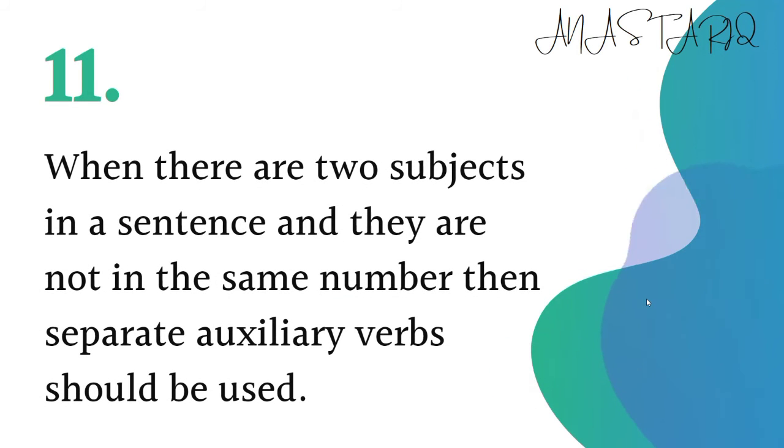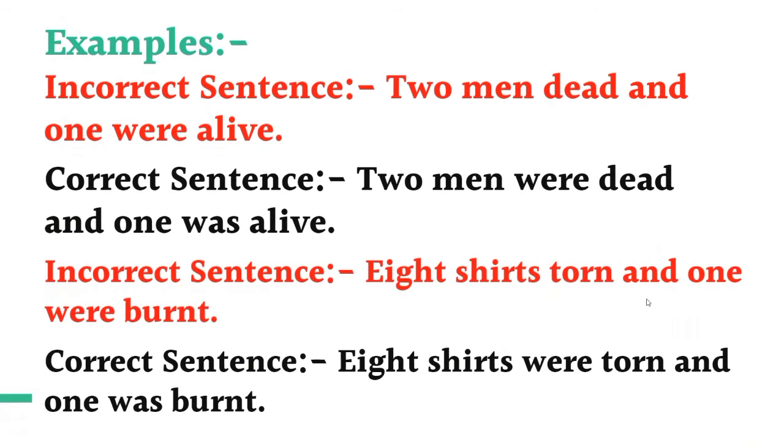When there are two subjects in a sentence and they are not in the same number, then a separate auxiliary verb should be used. Like for example, two men dead and one were alive. Here there was a difference between the numbers: two men are dead and one is alive. So what will we do? We will use separate auxiliaries for each subject. When the number is different, we will use a separate auxiliary for each subject, and the correct sentence will be two men were dead and one was alive.